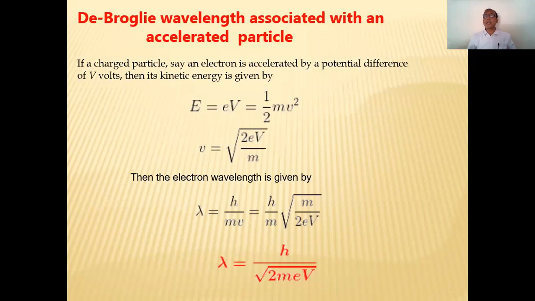Yes. De Broglie's wave associated with an accelerated particle. We have seen that this particle is moving in the form of a wave, therefore it possesses a wavelength, isn't it? And there are different types of particles, charged particles, accelerated particles. Suppose a charged particle is there, whom should we consider?